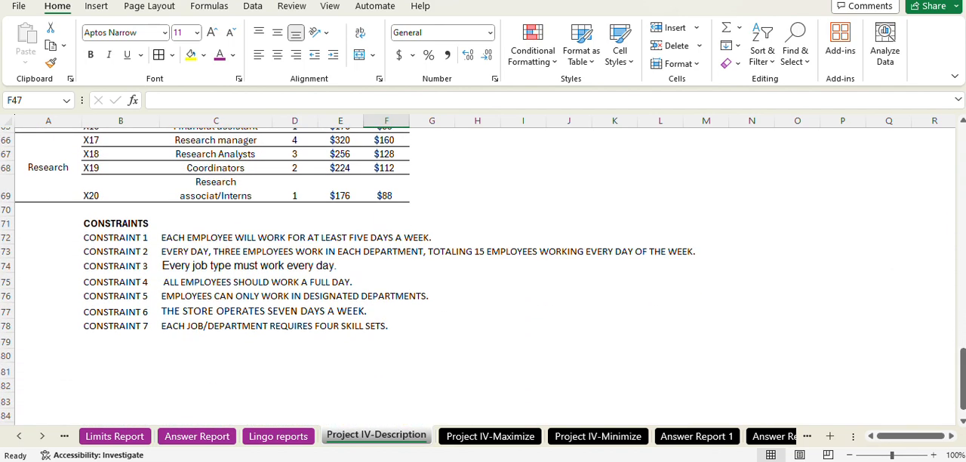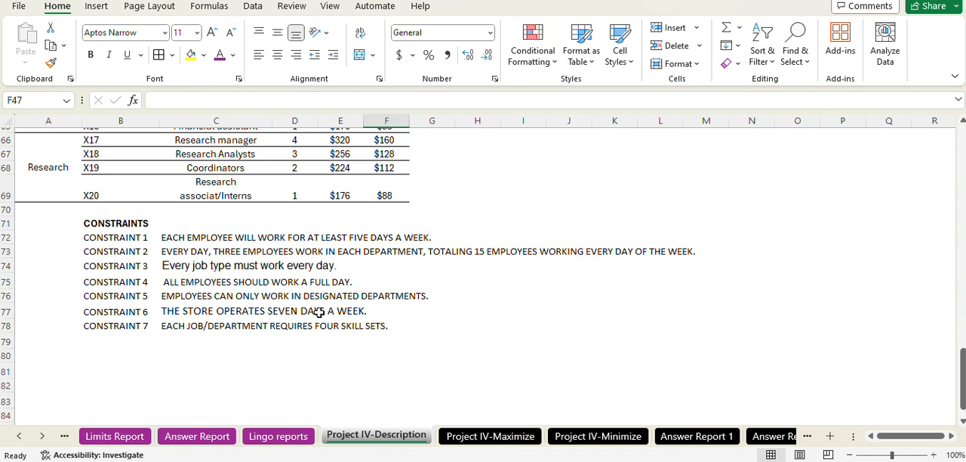Here are some of the constraints. The constraints here include: each employee will work for at least 5 days a week. Second, every day 3 employees will work in each department, totaling 15 employees working every day of the week. Every job type must work every day. All employees should work a full day. Employees can only work in designated departments.